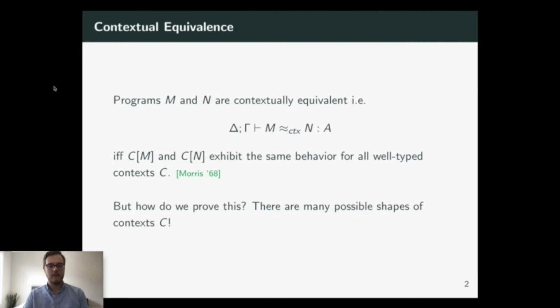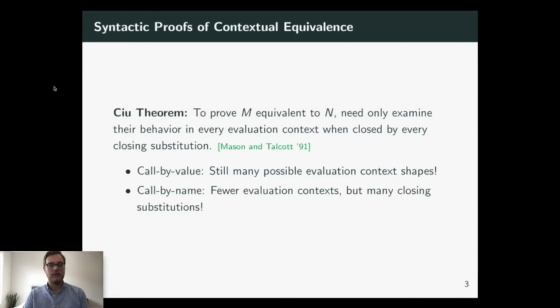But proving this is difficult because there's so many different possible contexts that programs could be used in that we can't really just do a case analysis on all of them. So we need other techniques to prove equivalences, and the CIU theorem does this. It allows us to, rather than consider all possible general contexts, only look at evaluation contexts paired with closing substitutions. But there's still difficulties here, and in particular in call by value, there's still many possible evaluation contexts, so it's difficult to reason about the interaction between a term and its context. And call by name has a very similar dual problem.